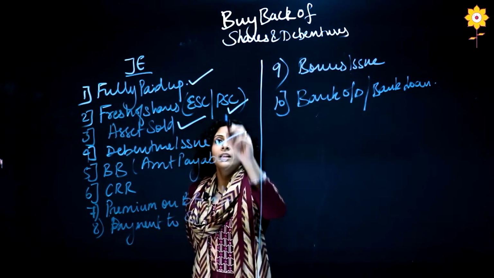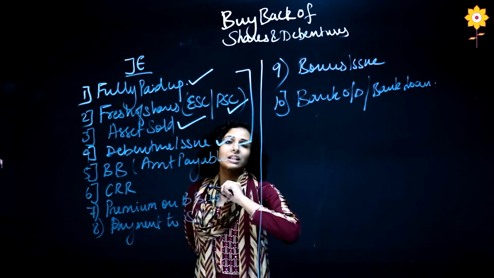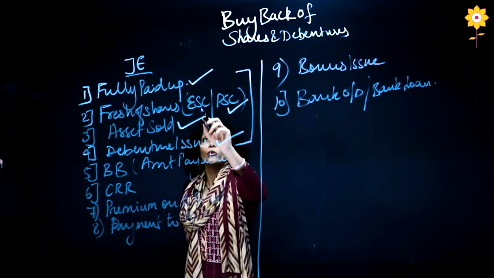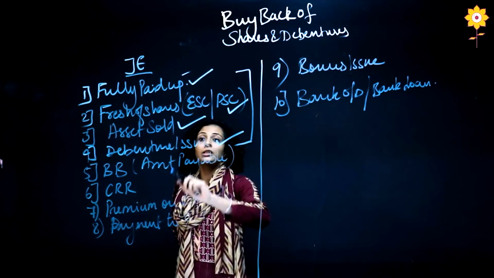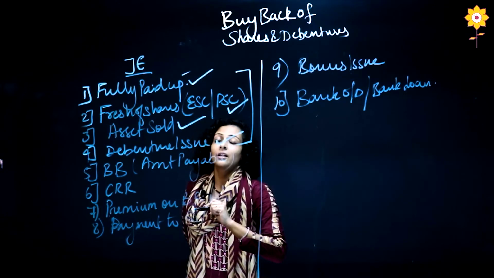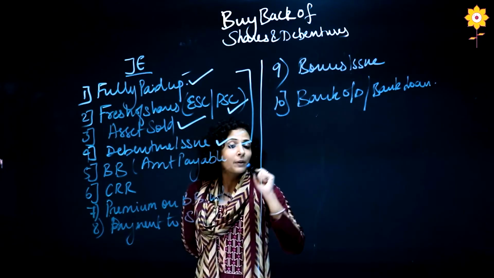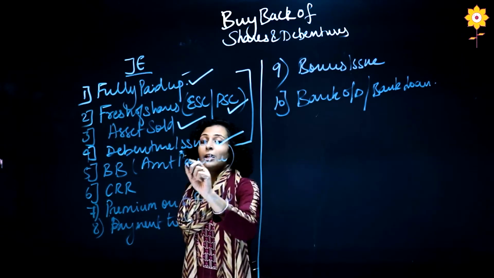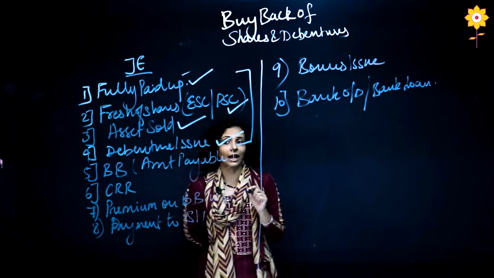Then next, from all these sources I will get the money. From fully paid up, my cash will increase. From fresh issue, my cash will increase. Even my premium will get increased. From asset sold, my profit will get increased. From debenture issue, my bank account will get increased.